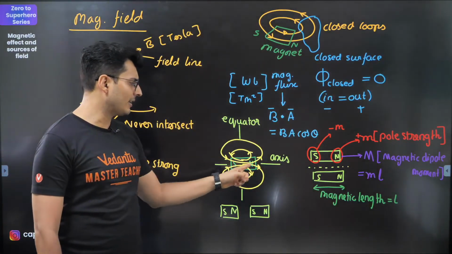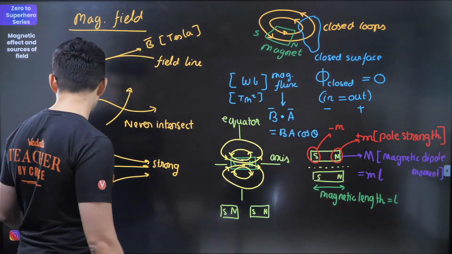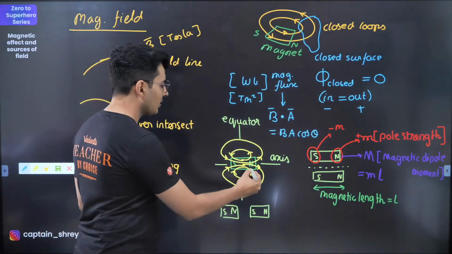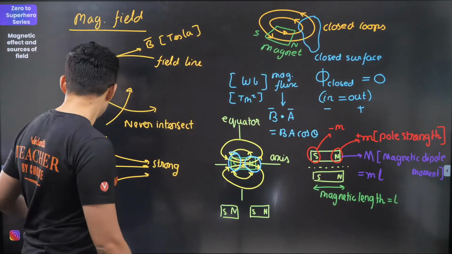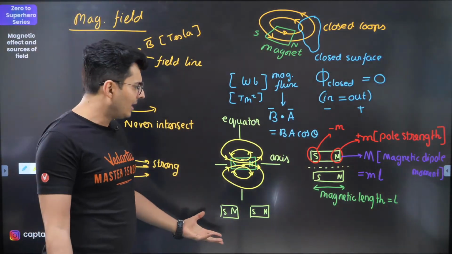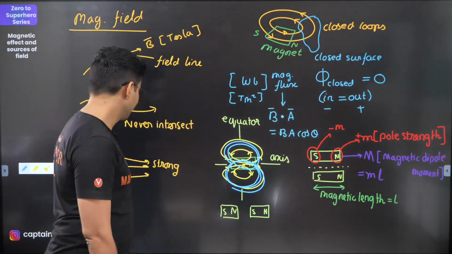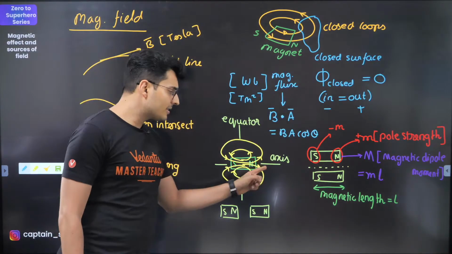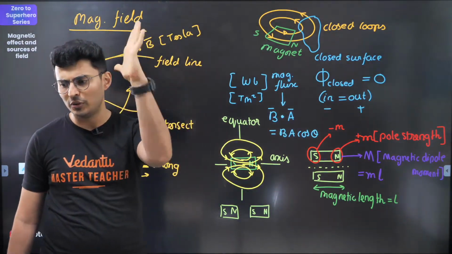Look at this, this is a bar magnet. There is a north pole over here and a south pole over here. They always come in pairs. Now, this magnetic dipole, or basically any magnet, will obviously create some field around it. You can see that. And this magnet has two important lines which you should know.